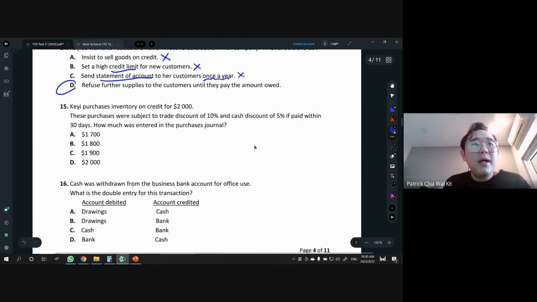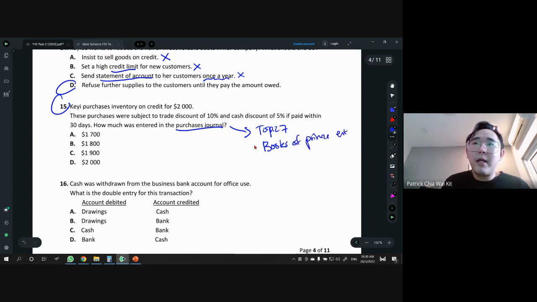Okay, 15, we're supposed to skip this question because you guys have not learned this thing called purchases journal. This is under the next topic, topic 7, and the title is called Books of Prime Entry. So yep, this one is not coming out in the exam, but actually you can still do it, because it's more like a calculation question. So I'll show you guys.